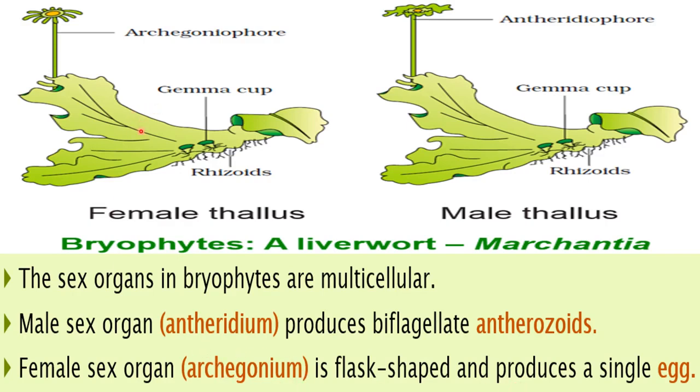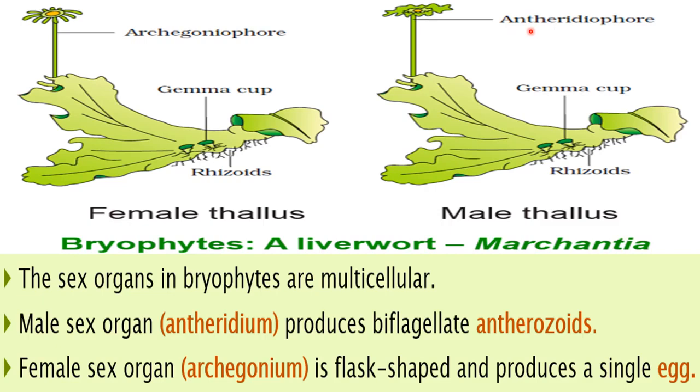So you see here, this is the gametophyte structure of the bryophyte, and here this is archegoniophore. Archegoniophore is this stalk-like structure on the tip of which the archegonium is present, in which the egg is produced, and this is the male bryophyte.